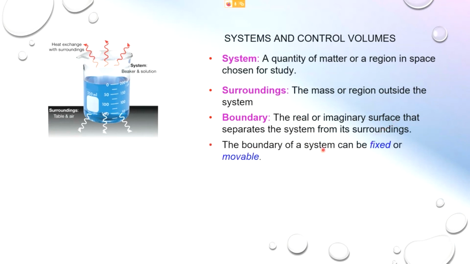Now, a boundary of a system can be a fixed boundary or a movable boundary. For example, if you refer to a piston and cylinder device, we know the piston in the cylinder can move up and down. If we make a study of the gases, or the air and fuel mixture, within the cylinder, that means the space between the piston and the cylinder head, that particular compartment.